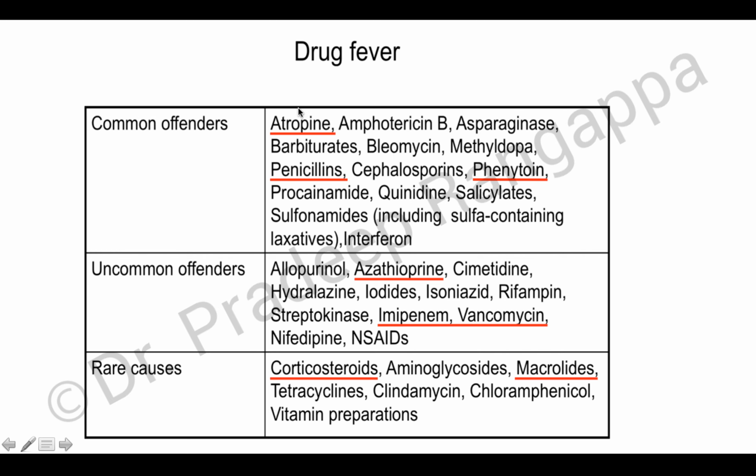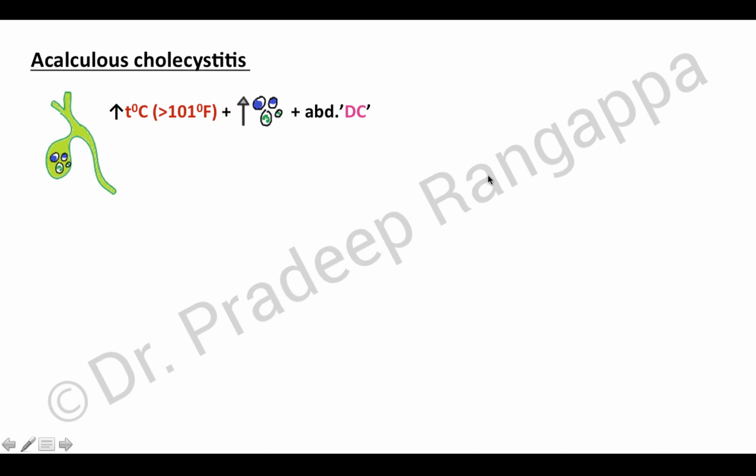The common offenders in the ICU, I would highlight, are atropine, penicillins, which we use quite commonly, and phenytoin. Slightly less common offenders are azathioprine, and even carbapenems like imipenem and vancomycin can lead to a febrile response. Some of the rare causes are corticosteroids and macrolides. For me, any drug that we use in the ICU can be a potential cause of drug fever, but these are some of the common ones that you could keep in mind.